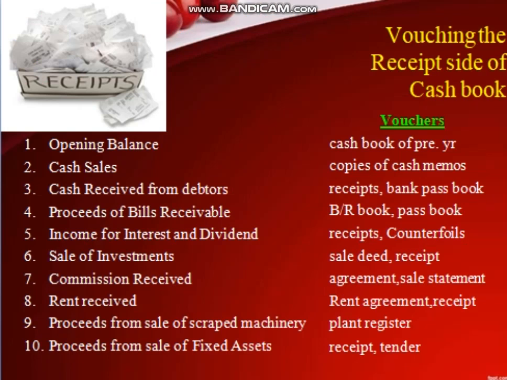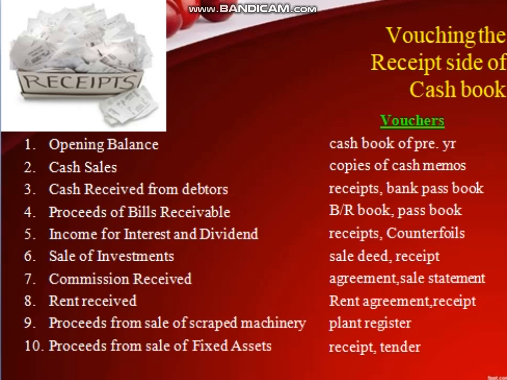Receipt side of cash book includes opening balance, cash sales, cash received from debtors, proceeds of bills receivable, income from interest and dividend, sale of investment, commission received, rent received, proceeds from sale of scrapped machinery, proceeds from sale of fixed assets, etc. So how we vouch the receipt side of cash transactions is going to be discussed.